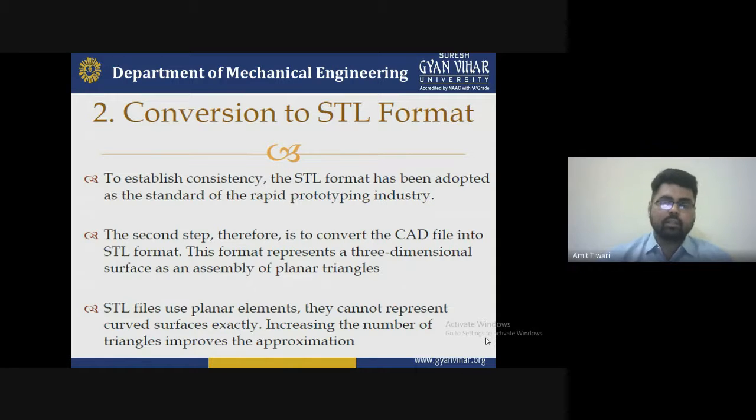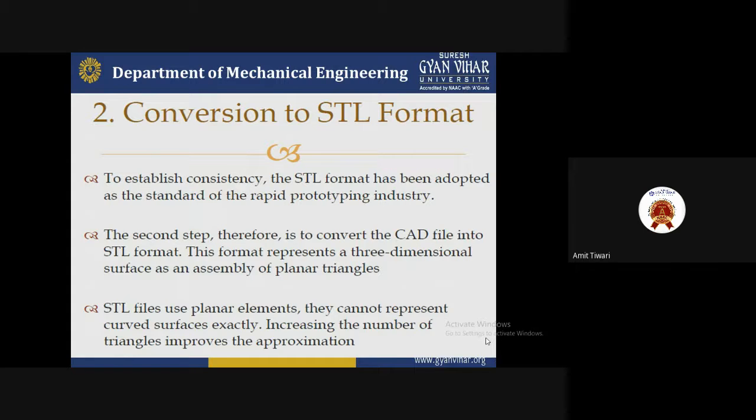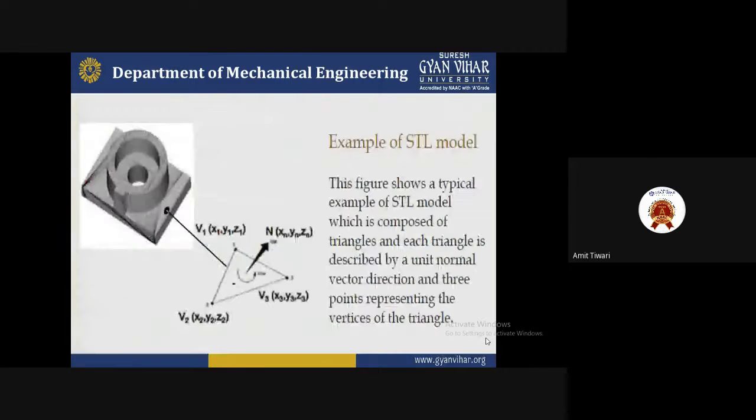There is a requirement of conversion because every file has to be in a standard format for saving. So if you make any design in AutoCAD, you have to save the file in STL format, which is a must for maintaining the quality of the product by the rapid prototyping process. These are some reasons why it is selected.